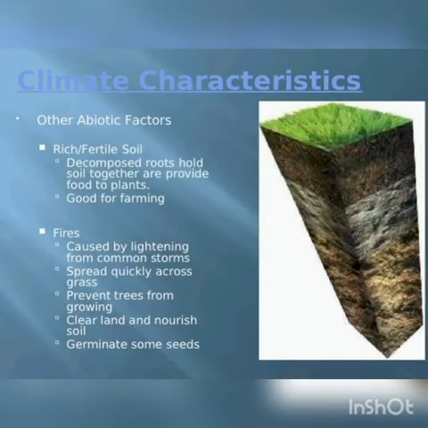Climate characteristics. Other abiotic factors: it has rich, fertile soil. Decomposed roots hold the soil together or provide food to plants, which is good for farming. Fires caused by lightning from common storms spread quickly across grass and prevent trees from growing. Clear land and nourished soil germinate some seeds.